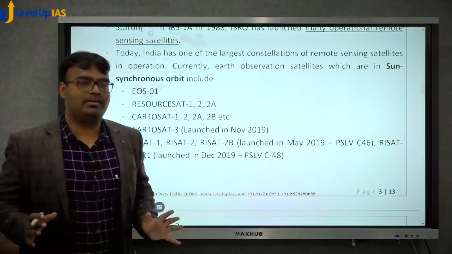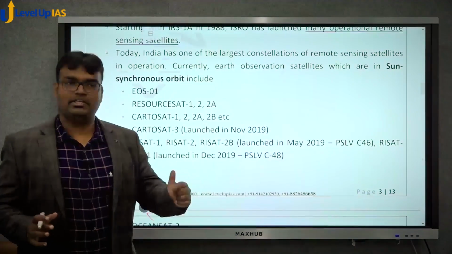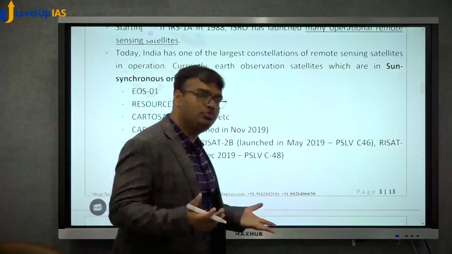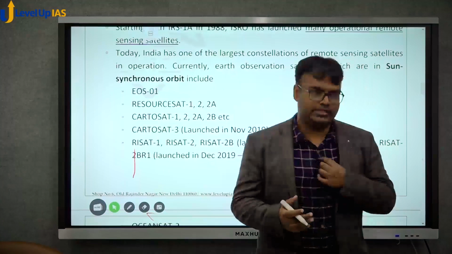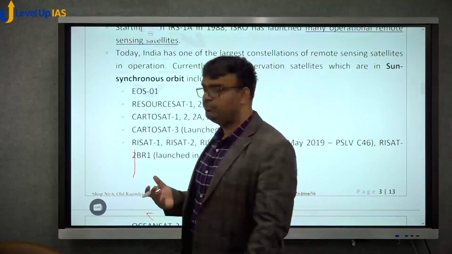So it doesn't remain factual now. It's not that you shouldn't remember it. If you follow it in the news while studying PSLV and satellites, it will be very easy. Even if a factual question is asked, you'll be able to answer it. Analytical questions you'll definitely be able to answer, but in factual ones sometimes we have to know these kinds of things.